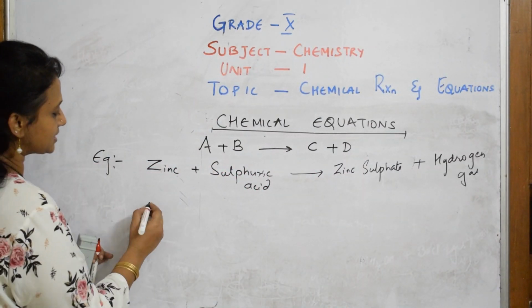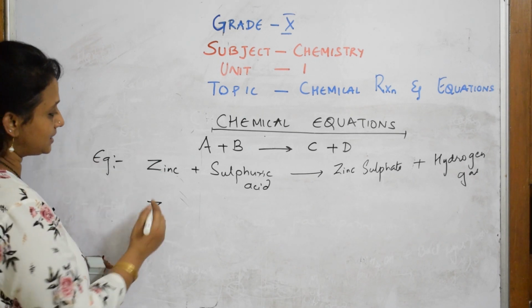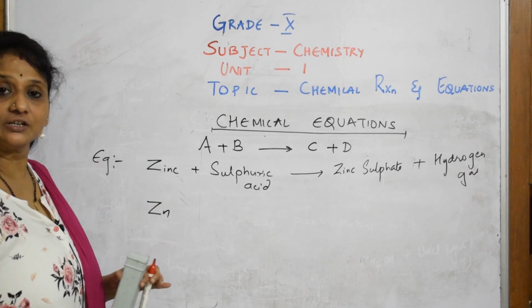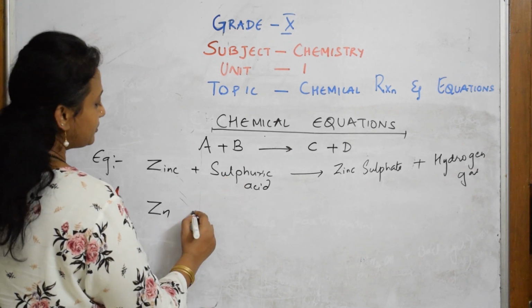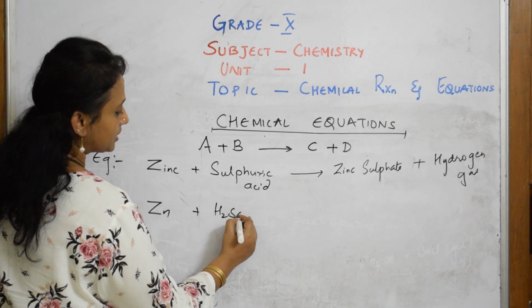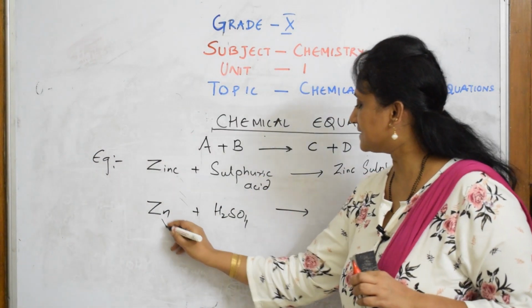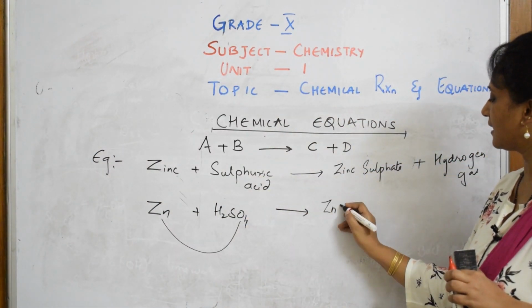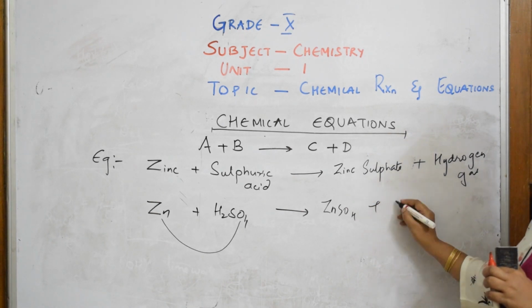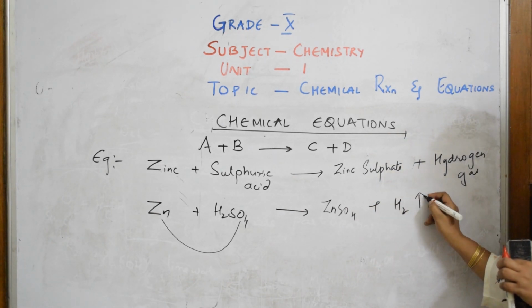Zinc is capital Z and small n, which you have learnt in grade 9. Next would be sulfuric acid, H2SO4. Next would be zinc sulfate, the formula is ZnSO4. And hydrogen gas, the formula is H2.